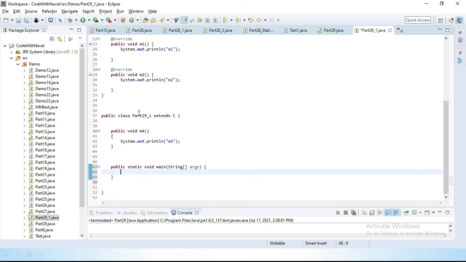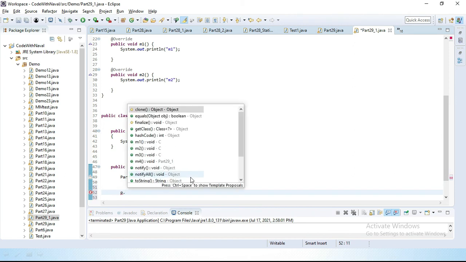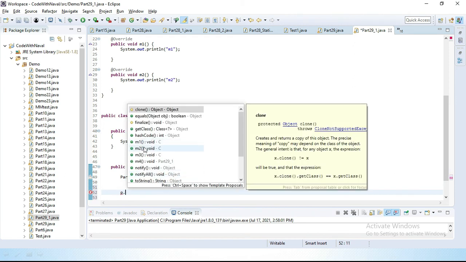Inside the main method we will simply create this class object. Simply p equal to new. Now you can see here we simply created this class object. Now using this reference variable we can access the m1 method, m2 method, m3, and m4 method. We can access all these methods.